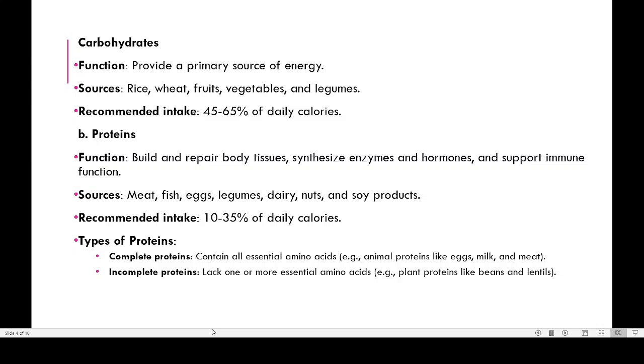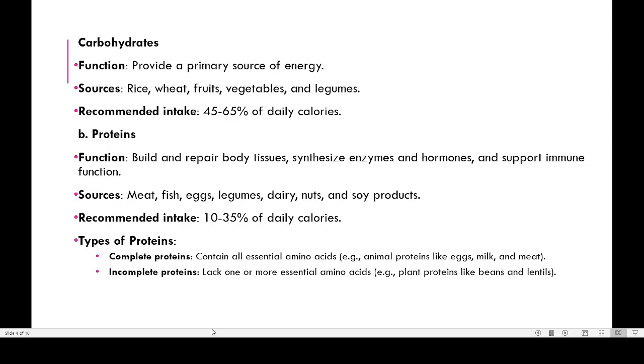For example, meat. Meat is rich in protein. The milk you take also contains a lot of protein. Then the egg you take, the egg white is actually protein. Then most of the dairy products contain protein. Then soya products, soya bean products, are also rich in protein. So these are the common food substances which contain a lot of protein.